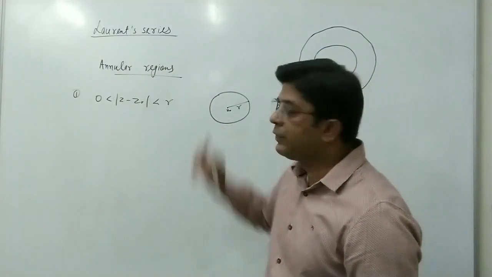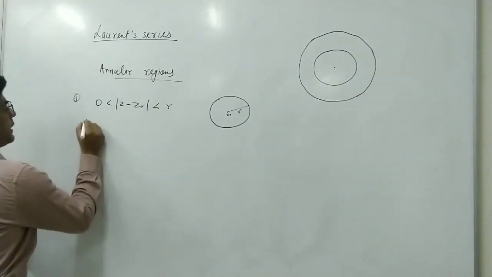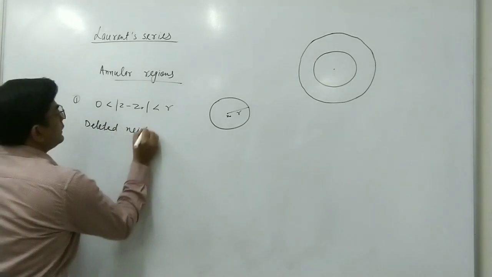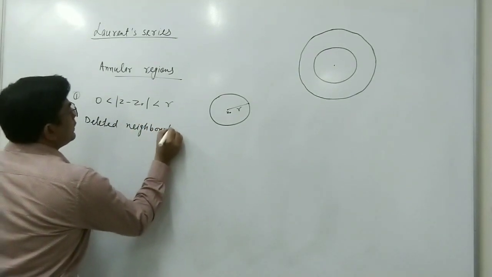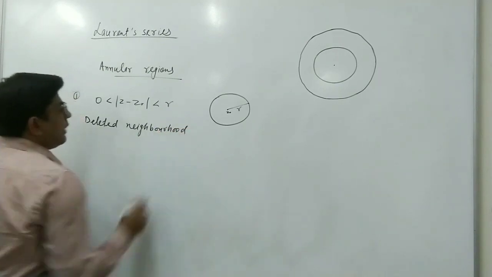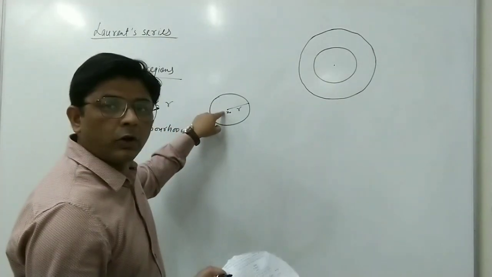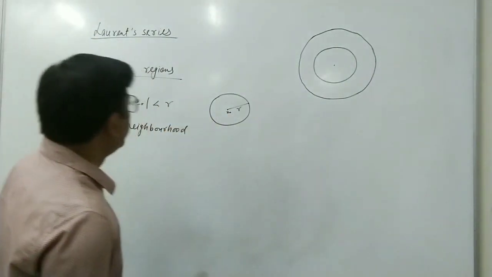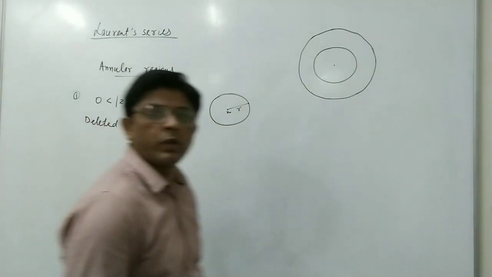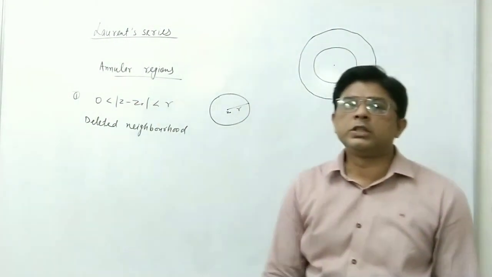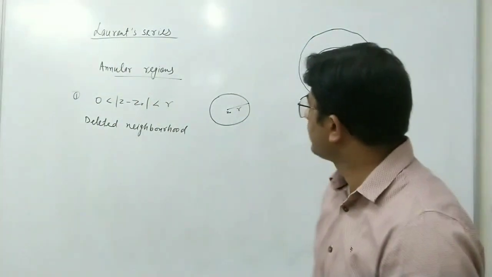Such a region is also called a deleted neighborhood. When we delete only one point, z0 is not there. This region is called an annular region, and this is the first type of annular region.